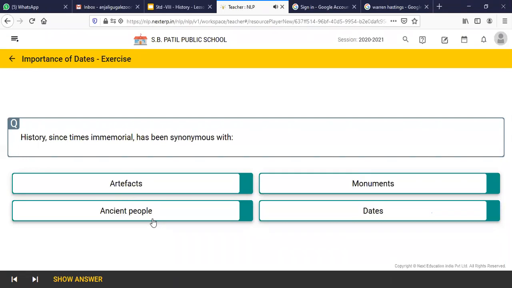Next question is, history since time immemorial has been synonymous with artifacts, monuments, ancient people, or dates. Again, many students are raising their hands. Anant Pagar, you can answer the question.